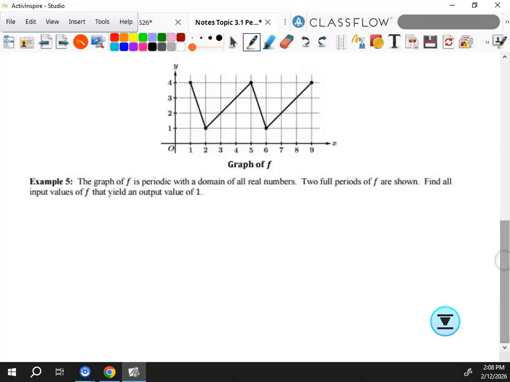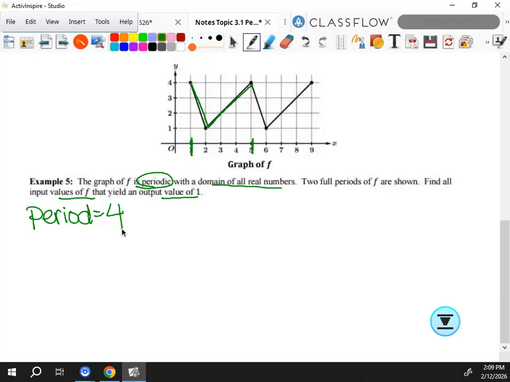Example 5 here. We have f is periodic with a domain of all real numbers. 2 full periods of f are shown. Find all input values of f that yield an output value of 1. All right, so here is one cycle. So then what is the period? 4, because I'm starting at 1, going to 5. So the period is equal to 4.